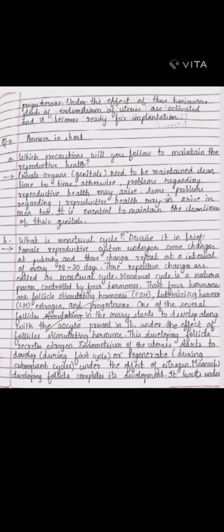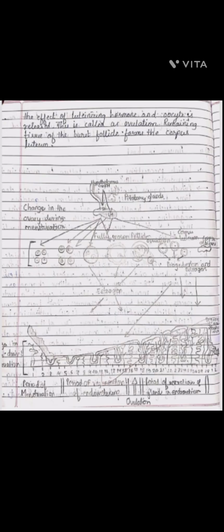One of the several follicles in the ovary starts developing along with the oocyte present in it. Under the effect of follicle stimulating hormone, the developing follicle secretes estrogen. The endometrium of the uterus starts to develop and regenerate under the effect of estrogen. Meanwhile, the developing follicle completes development, it bursts under the effect of luteinizing hormone and the oocyte is released. This is called ovulation. Remaining tissues of the burst follicle form the corpus luteum.